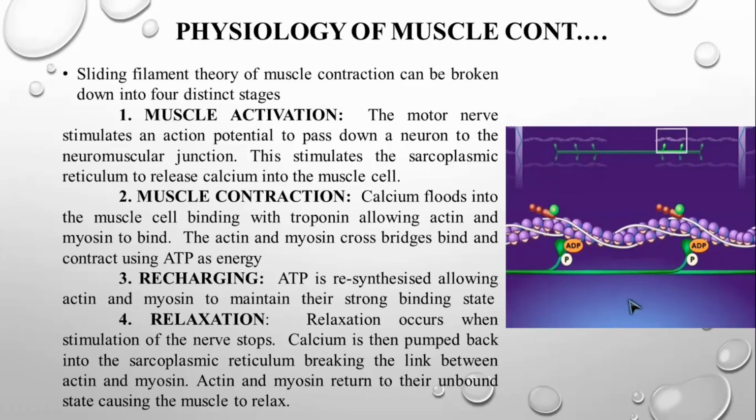Next is relaxation. Relaxation occurs when the stimulation from the nerve stops, the stimulus which is given by the nerve. So as soon as the stimulus stops from the nerve, what happens?